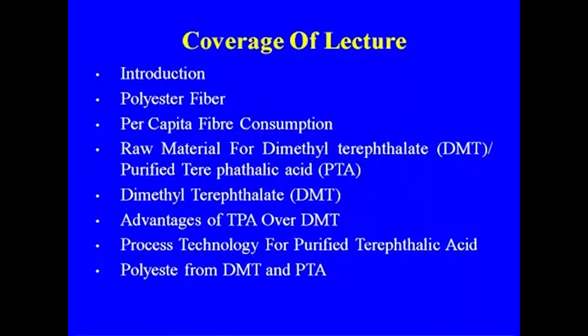Then, the polyester from DMT and PTA: how we make the polyester is the same way as we discussed for nylon 6. Here also, after polymerization we get the polyester, which you can get either as chips, or it will go to the spinning process, where you can produce polyester fibers, staples, yarn, whatever form is required. And at the end we will also discuss the PET resin and PBT resin.